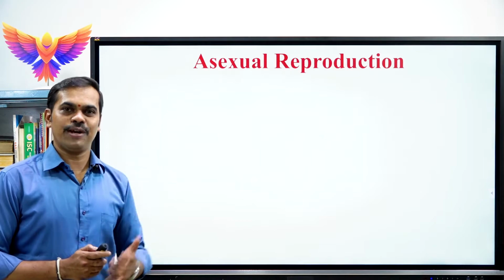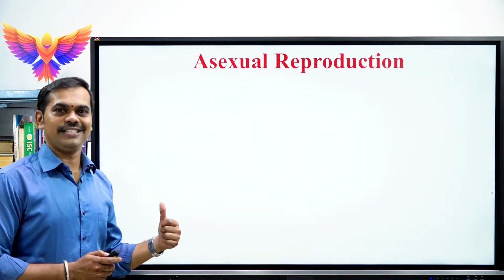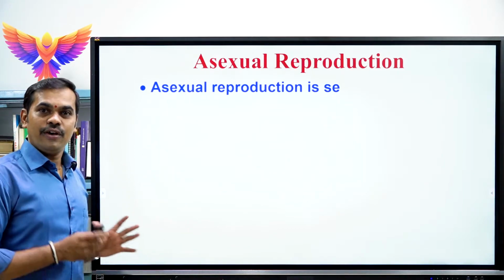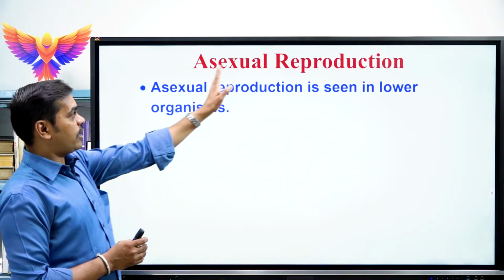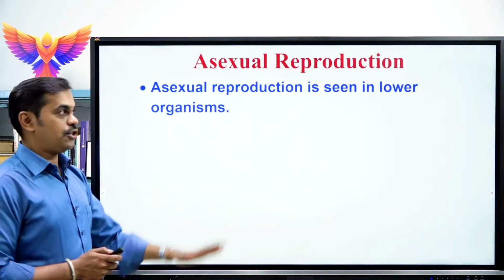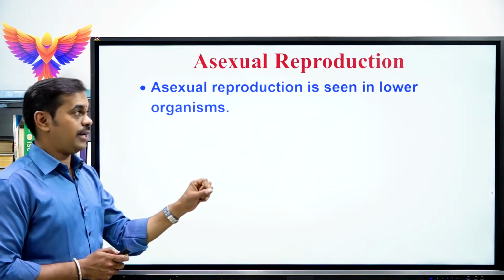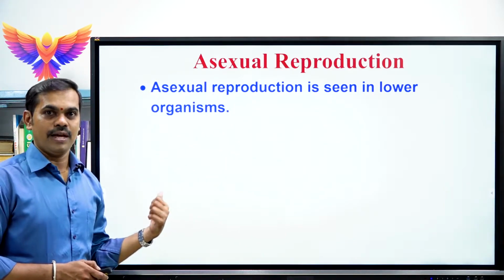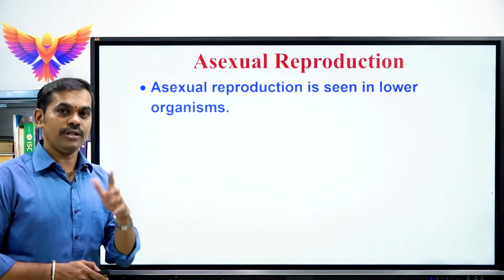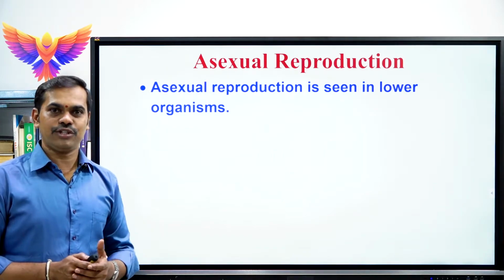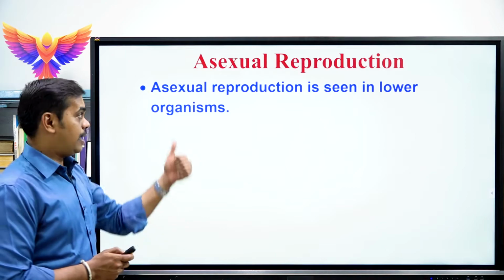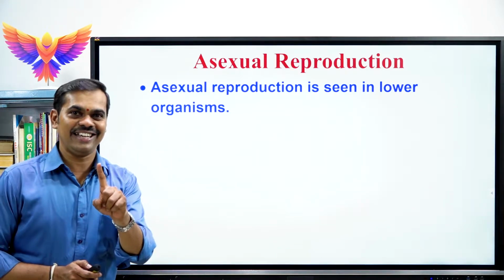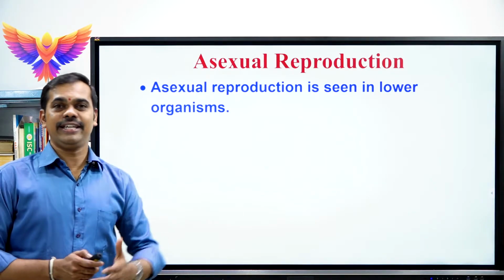So it might be going in your mind what sir will be teaching as the next concept. See, the next concept we will be learning is particularly about asexual reproduction. Children, already you are very familiar with that. Asexual reproduction is commonly seen in lower organisms. And moreover, asexual reproduction involves only mitotic division, no meiotic division. And already you will know that asexual reproduction is uniparental. That means only one parent is involved.